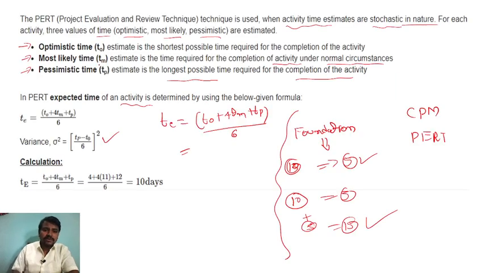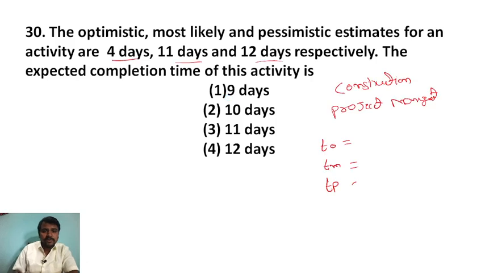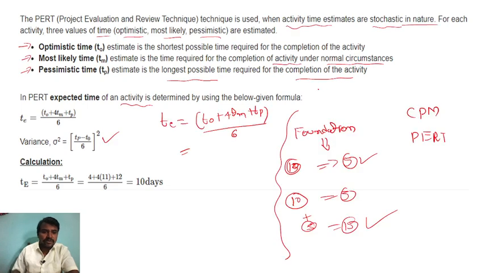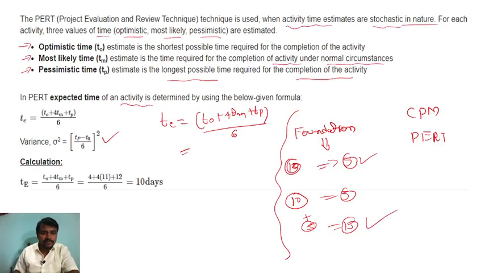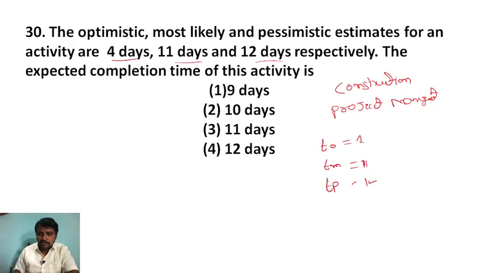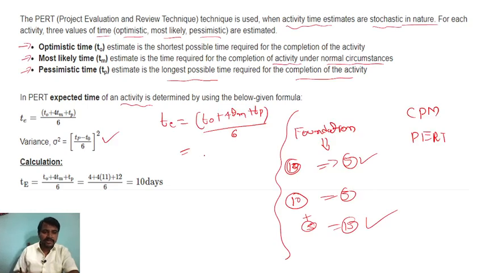What is T naught? T naught is optimistic time. Optimistic, most likely and pessimistic are 4, 11 and 12, right? You can write here 4, 11 and 12. Tm is 11, so this is 11 and this is 12. Now you have to put in the formula, that is (4 + 4 × 11 + 12) divided by 6. So you will get 10 days.